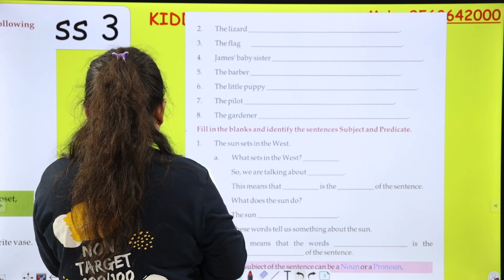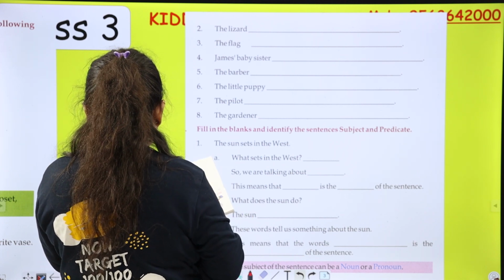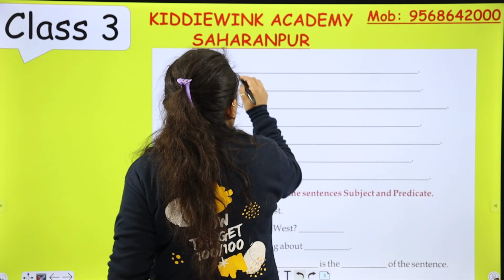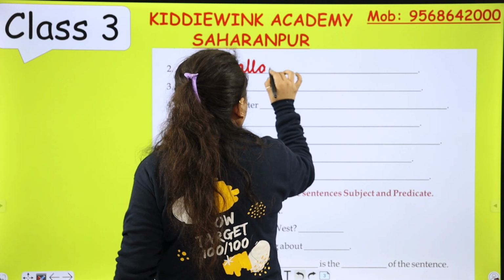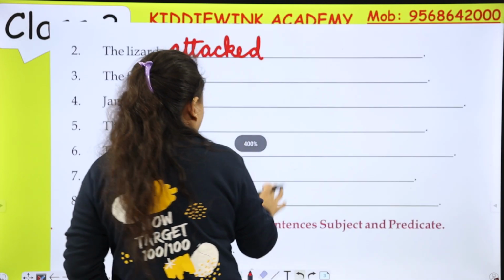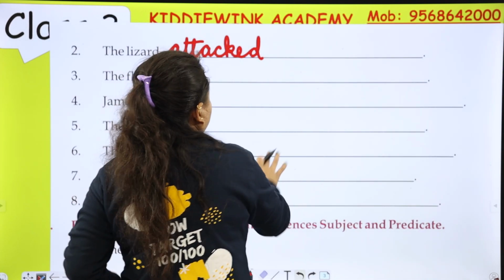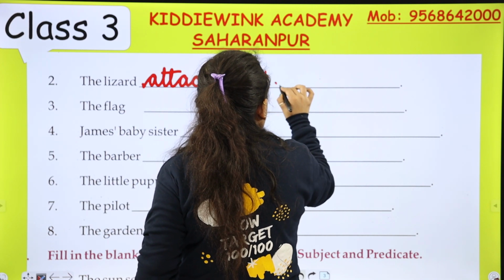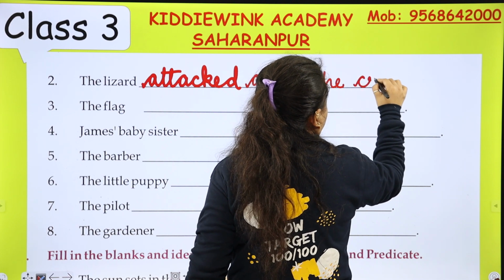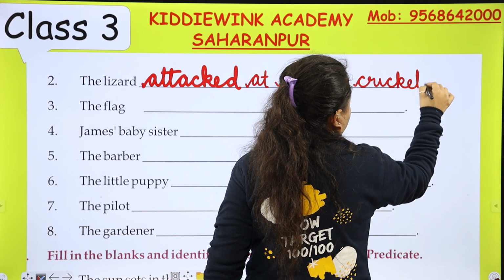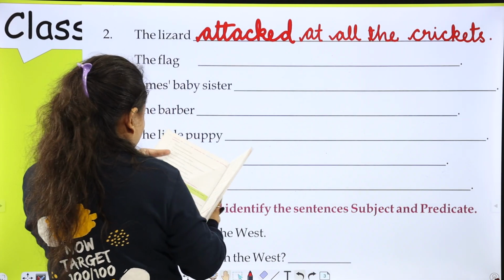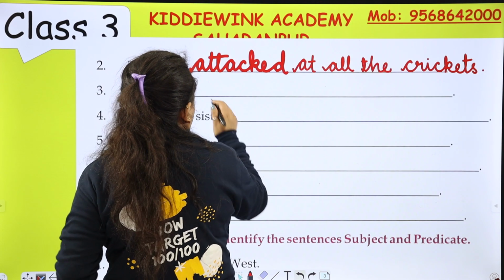The lizard is a subject, and what is the lizard doing? Lizard क्या कर रही है? The lizard attacked. Lizard ने attack किया है. At all the crickets. Full stop. The flag furled with the wind.